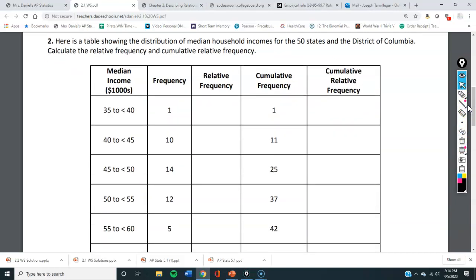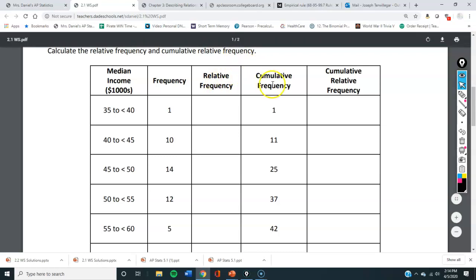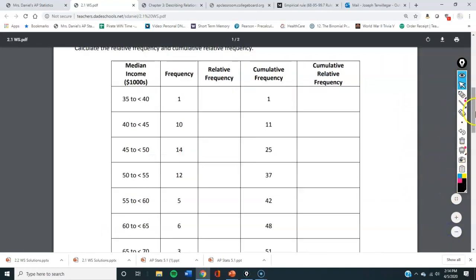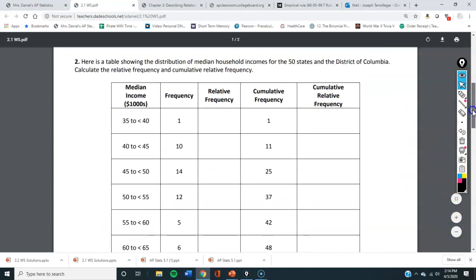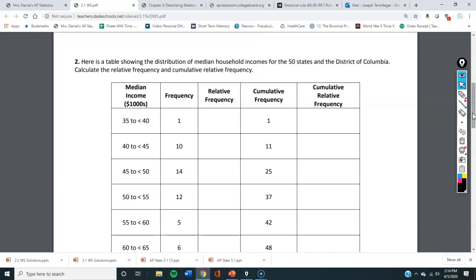Alright, so let's look at this beast. Zoom out a little bit. Alright, so we are going to look at the median household income for the 50 states and the District of Columbia. So there's going to be 51. And we want to find the relative frequency and the cumulative relative frequency.